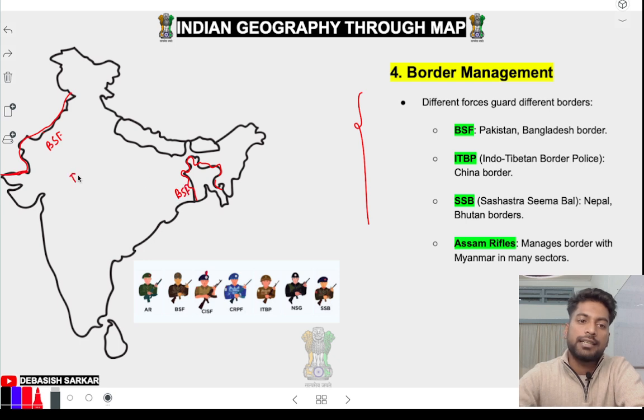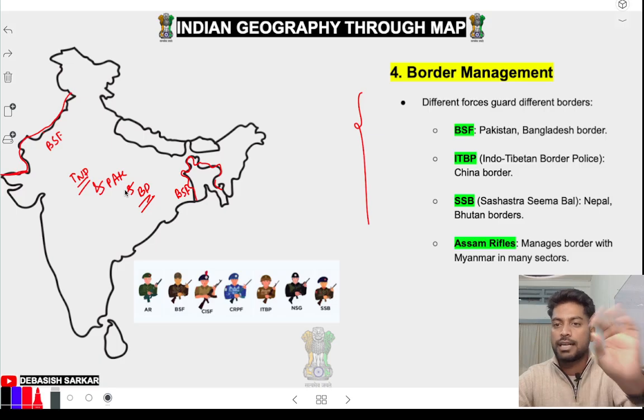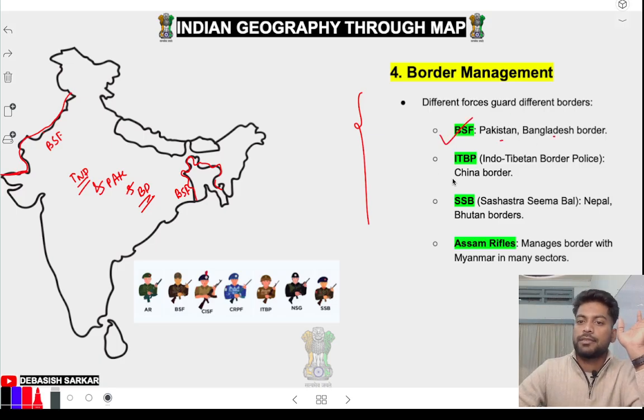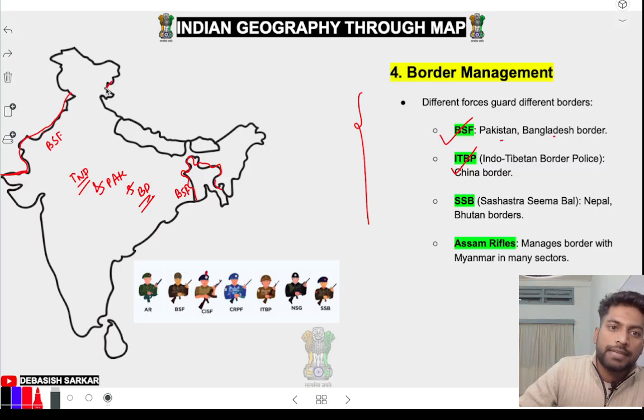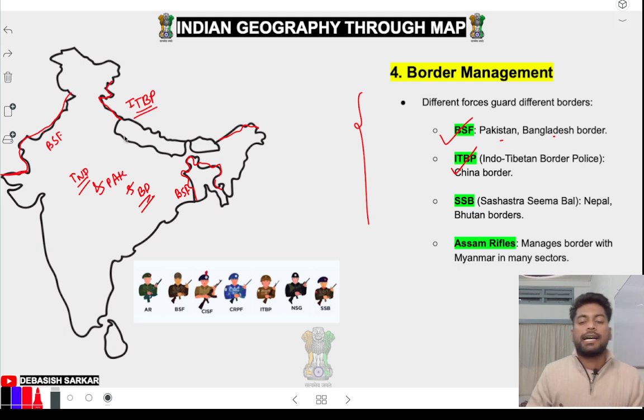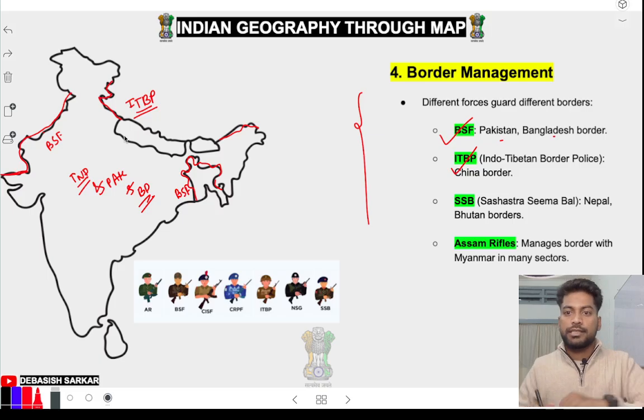BSF guards the India and Pakistan border and the Bangladesh border. Remember, Bangladesh and Pakistan border guarded by BSF. लिखा भी है Pakistan border. ITBP देखो, full form ITBP, Indo-Tibetan Border Police. So the China border is guarded by ITBP. Remember, ITBP. Okay, I have heard BSF has the most advanced technology or weapons. ITBP also has. ठीक है.